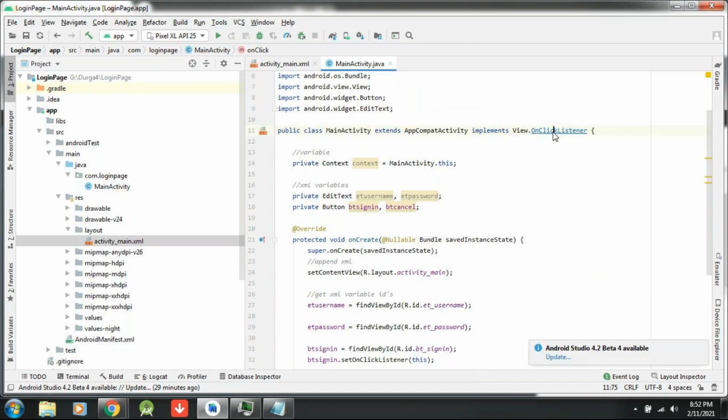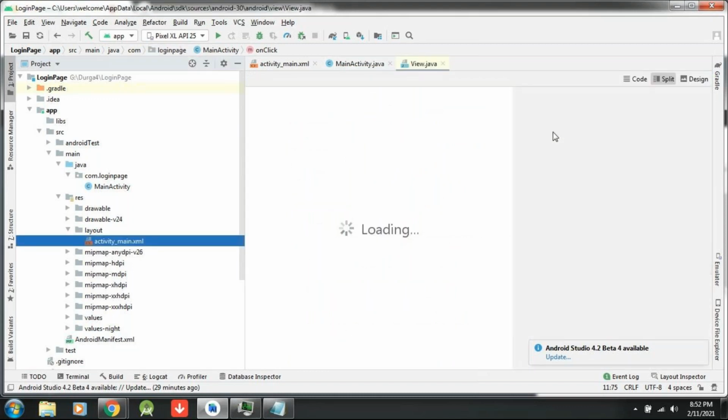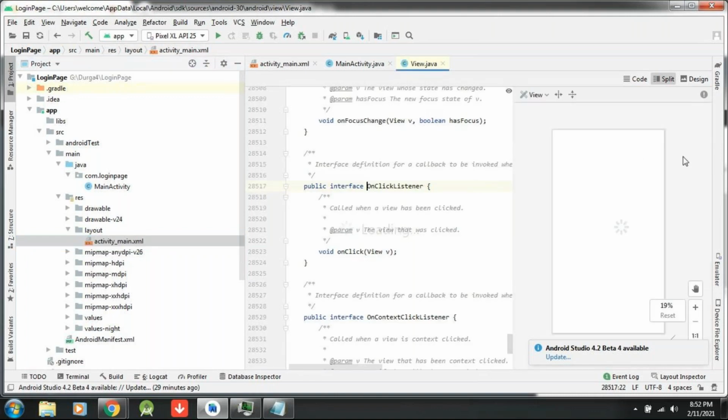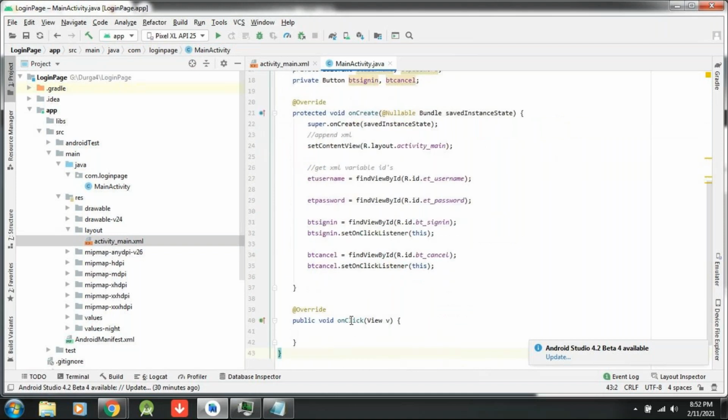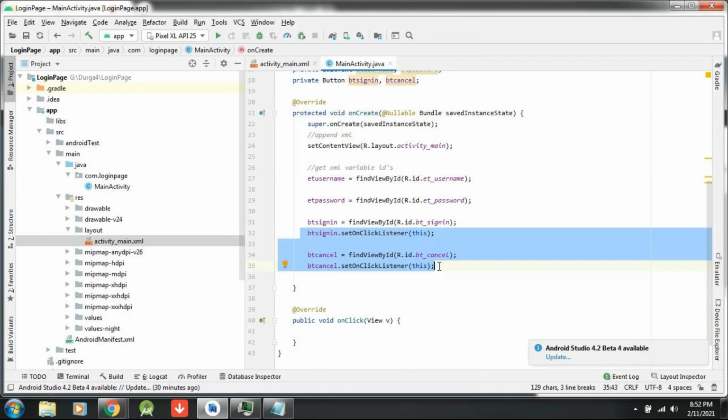So let me go into the OnClickListener interface. Just place your cursor and press Control. See, here it is showing the interface OnClickListener. Inside this there is only one method, the onClick method, with a View parameter. So OnClickListener is an interface which generates the onClick method. This onClick method I have to use for multiple buttons. One method, multiple buttons. Yesterday it was multiple buttons with multiple methods.